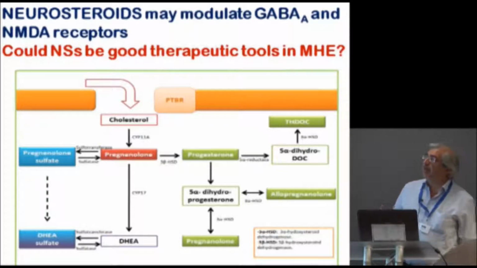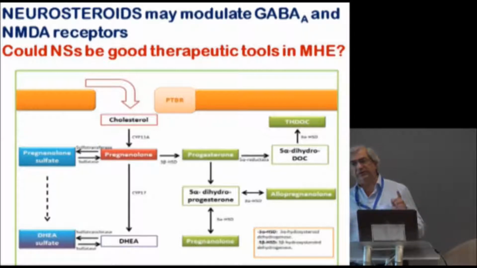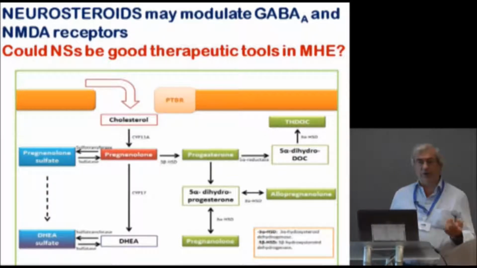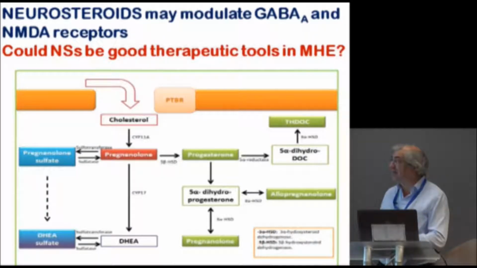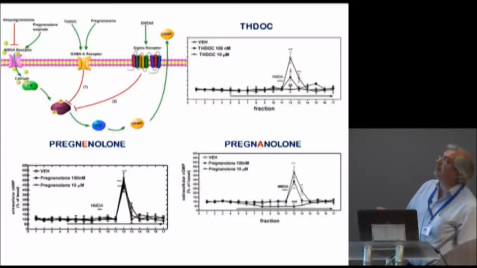Main modulators of the GABA system are the neurosteroids, which also modulate other receptors such as NMDA receptors or sigma receptors. Then we tested whether neurosteroids modulate the function of the glutamate-nitric oxide-cyclic GMP pathway. We tested different types of neurosteroids acting on different receptors.